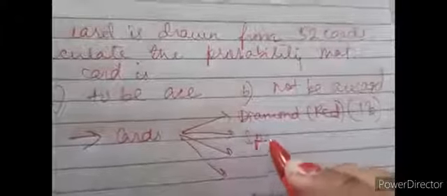Next is spade, which is of black color. Here also total cards are 13. Next is heart, which is of red color, that is also 13. And next is clubs, that is also black color, which is having total number of cards is 13.